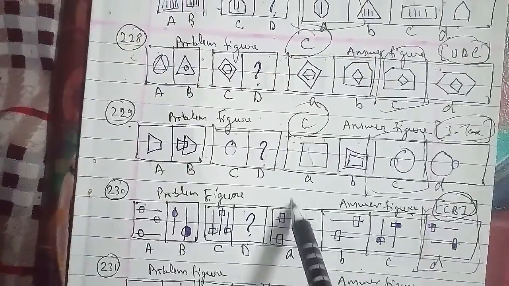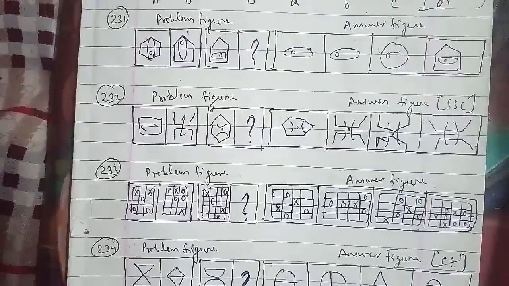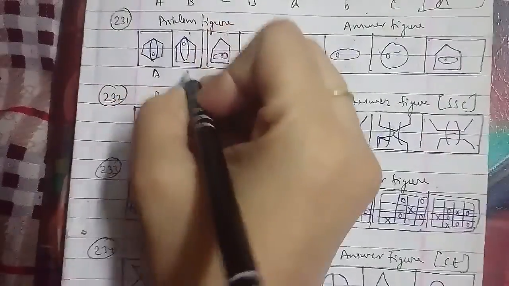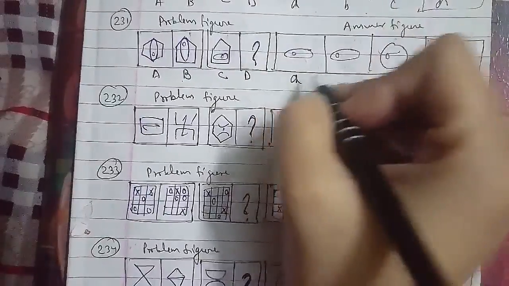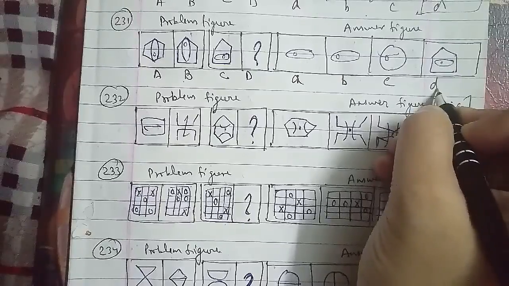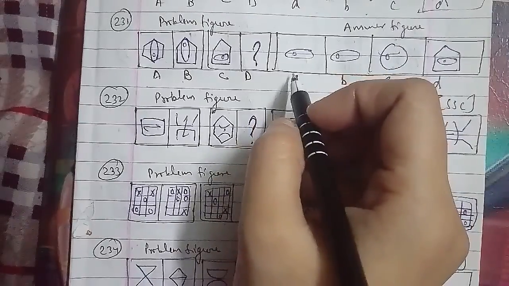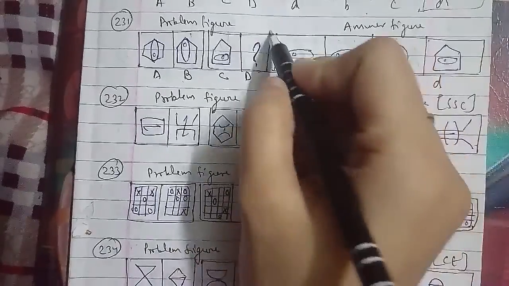We will go ahead with the other one, which is the 231st question of the session. We have the problem figures here, and these were the answer figures as well, named A, B, C and D. This we have to find out. Here in the same case, the outer figure is replaced by a figure with one less number of sides, and the circle inside the ellipse moves to the opposite end. We can say that the missing figure, the first figure, will be the right answer. That is, the A figure will be the right answer for this question as well.